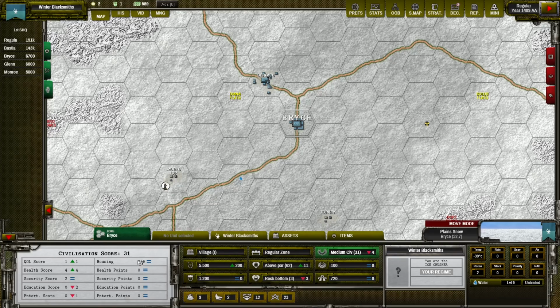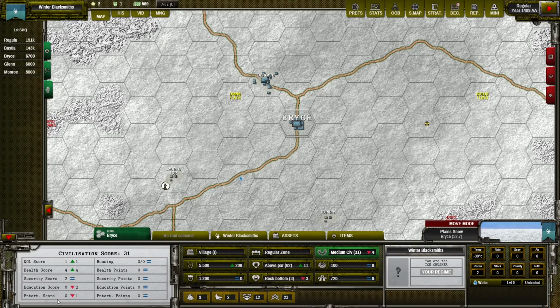So the quality of life in Shadow Empire is divided into four areas, which are satisfying four basic needs of our population. So the basic needs are proper healthcare, proper security on the streets, access to education, and access to entertainment. And please notice that this table has two columns, and on the right we have points, and on the